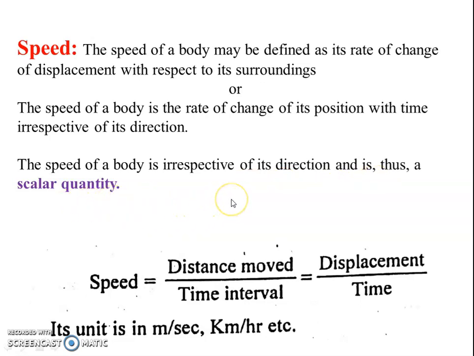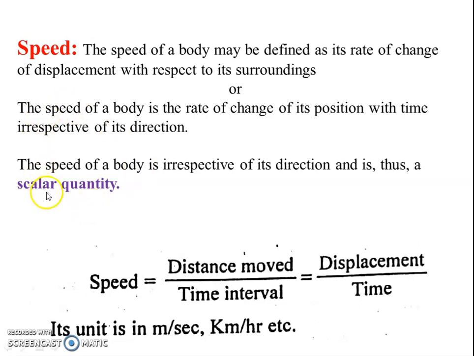We know a vector quantity has both magnitude and direction, but a scalar quantity has only magnitude, not direction.